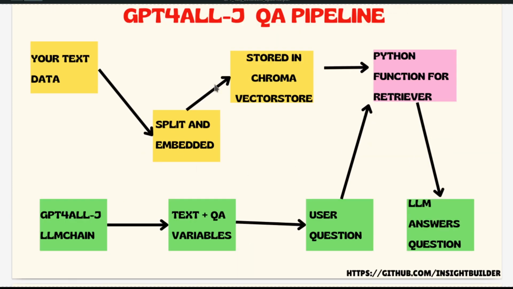I'll explain what the challenge is in a couple of minutes. So this is the QA pipeline that we will be using. The GPT4All LLM chain will be running in parallel to the text data that we are going to store in the vector store. And there will be a separate Python function that takes the user question, retrieves the necessary context, and sends it to the LLM for the answering. This is a pretty common QA pipeline that I have been using in a couple of my existing videos. The reason I'm using this is that whenever the Langchain retrievers, the existing methods available in Langchain, don't work, I resort to this option.